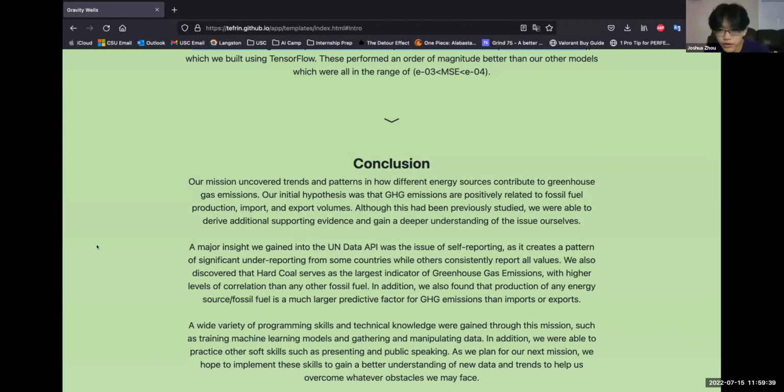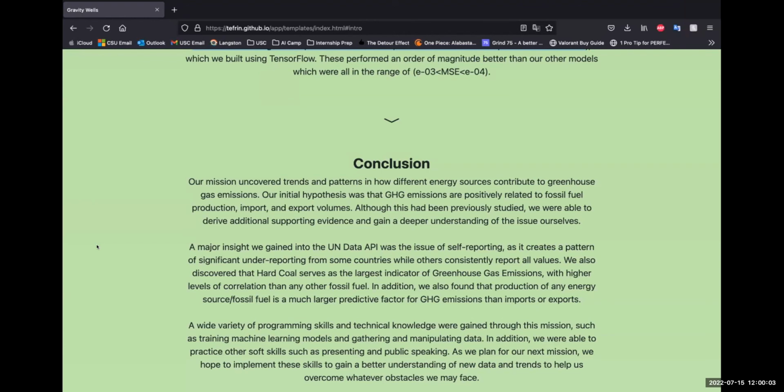A noticeable point of interest we found is the UN Data API's self-report method of data collection, as some countries have a tendency to underreport. Another was the fact that hard coal serves as the largest indicator of greenhouse gas emissions. Additionally, we found that the production of fossil fuels and energy sources is a greater predictive factor for greenhouse gas emissions than imports and exports are.